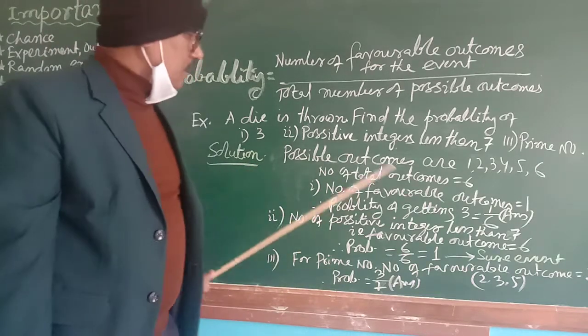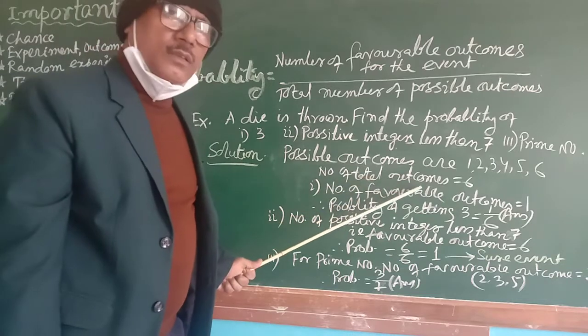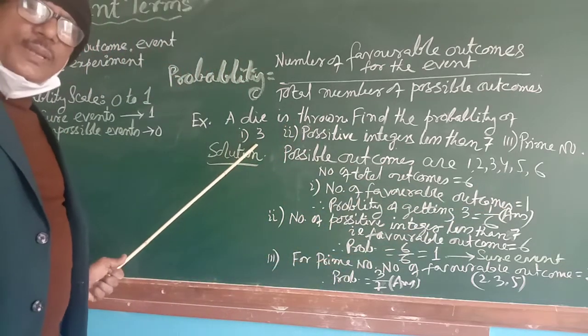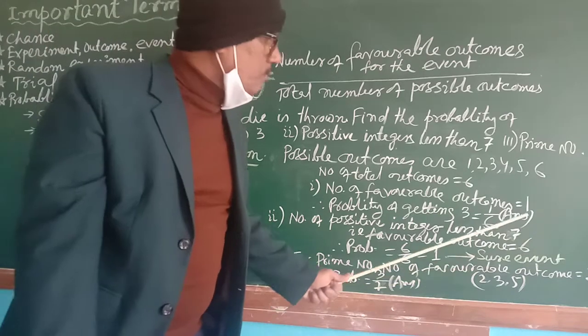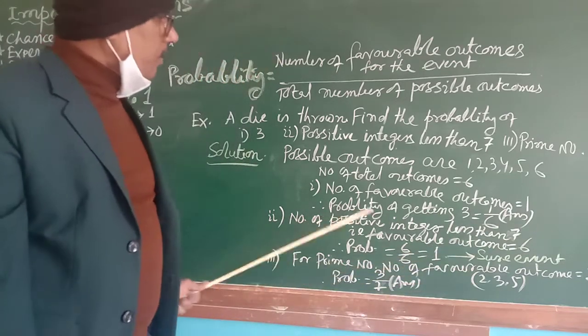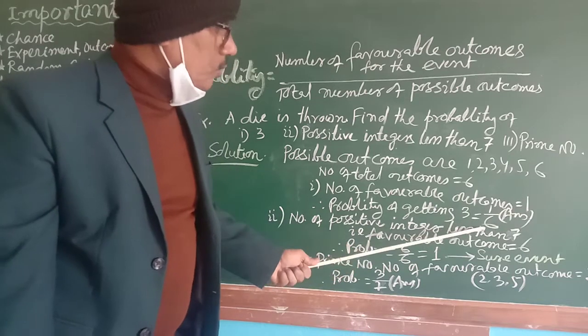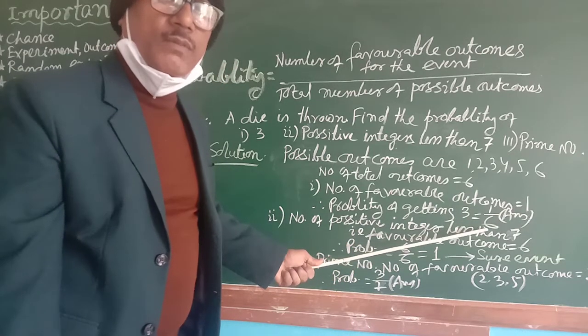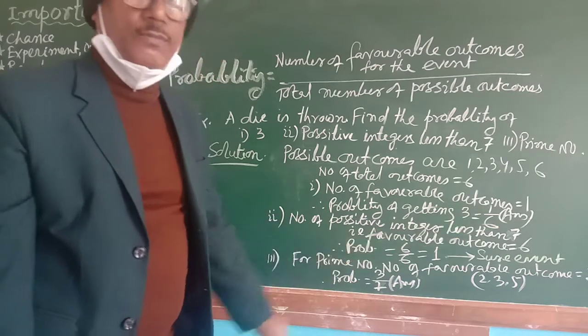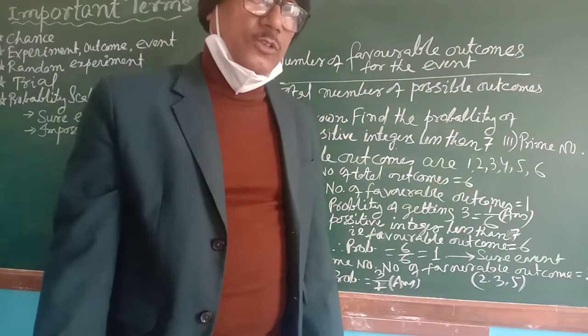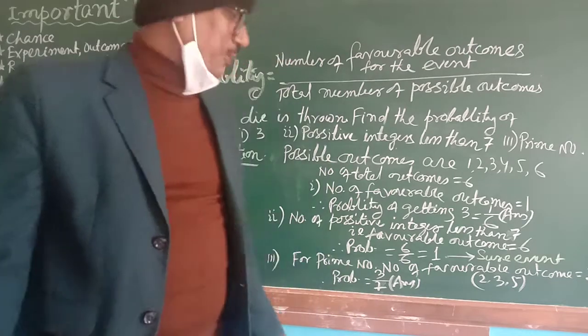The favorable outcome is 3, but number of favorable outcomes will be 1. So probability will be number of favorable outcomes divided by total number of possible outcomes. So 1 by 6 will be the probability. Probability always will be in proper fraction form. It will be scaled from 0 to 1, as I said.